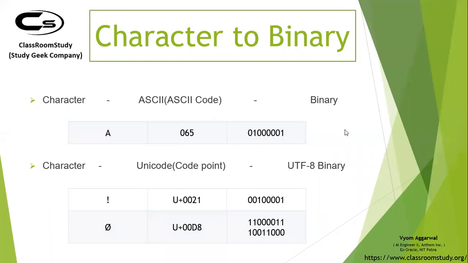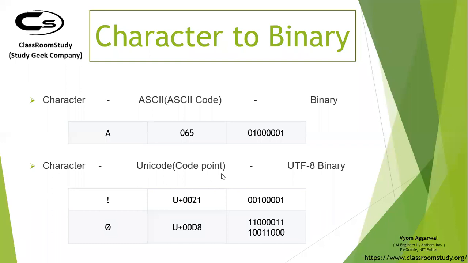But nowadays you have emojis, you have Hindi, you have Arabic, and a lot of other languages which are getting added to your computer language. So how can you represent all those values using just 256 characters? You cannot. You need a bigger range. To solve that problem, Unicode was born. So now in the current world, we don't use ASCII anymore. All the characters that you have are converted into Unicode.